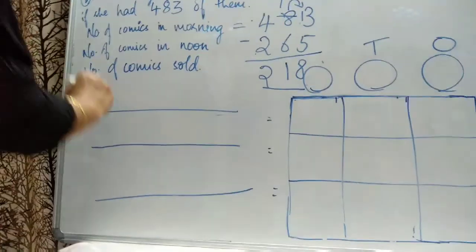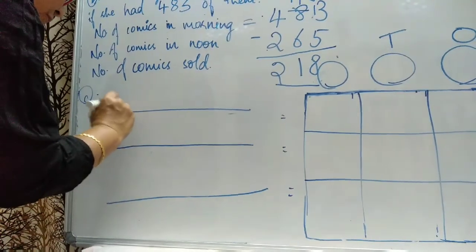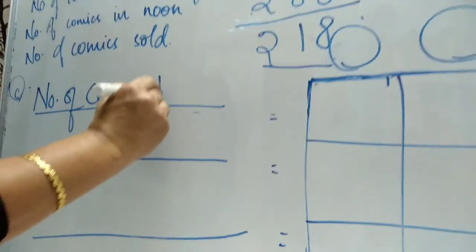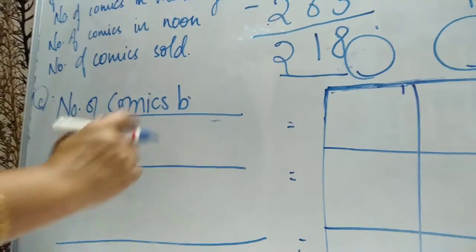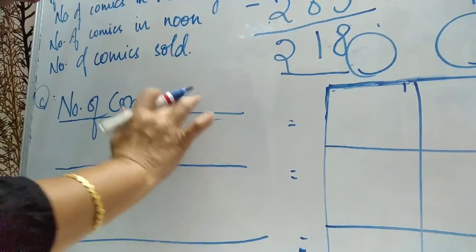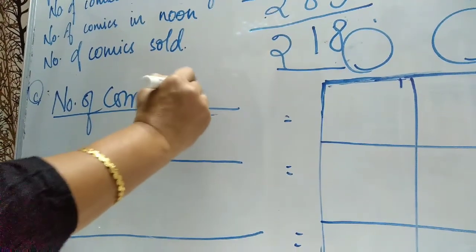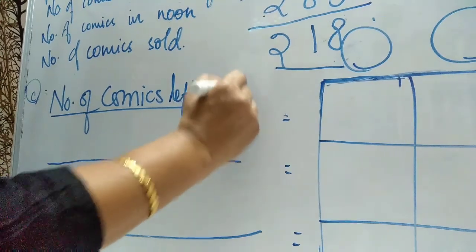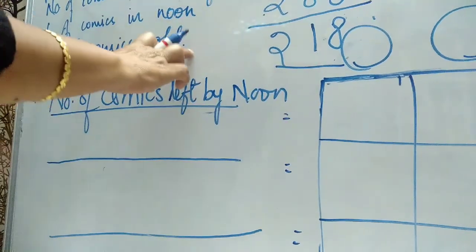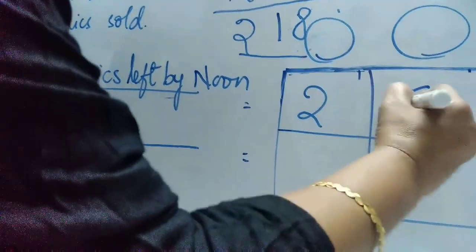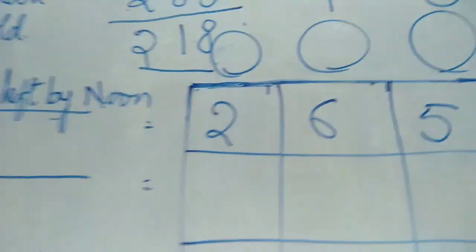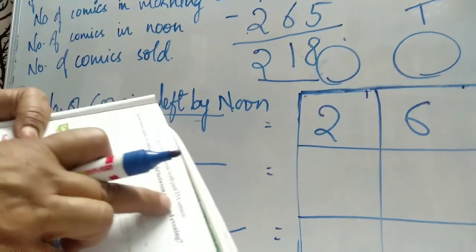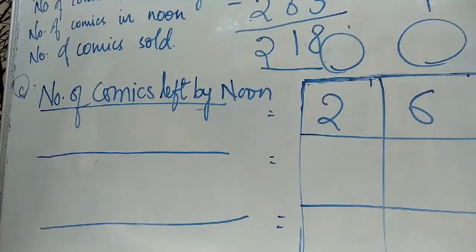Okay. Number of comics left by noon. How many left by noon? 265. We'll write 265. Then by evening she left with only 35 books.